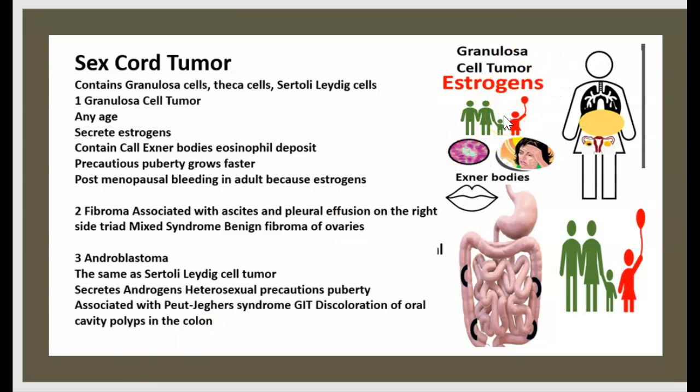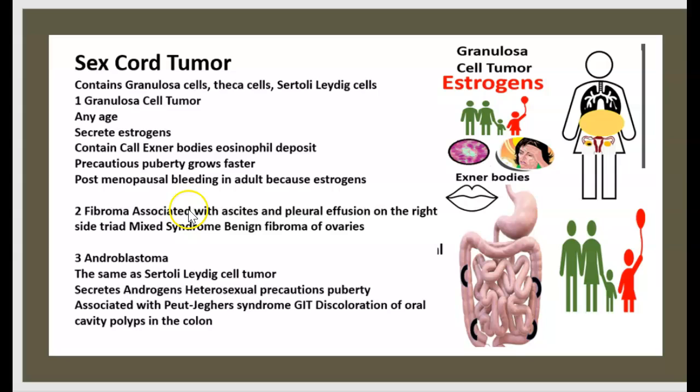They contain Call-Exner bodies, eosinophilic deposits, and they occur in precocious puberty with fast growth, and in postmenopausal bleeding for adults because of estrogen.